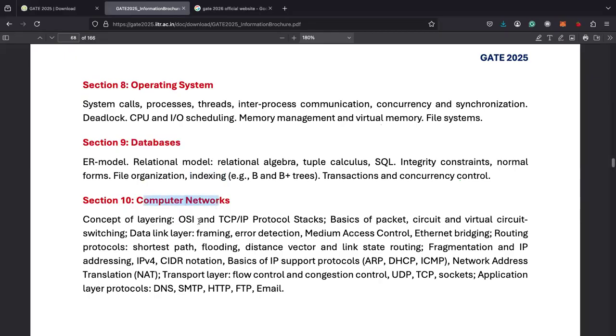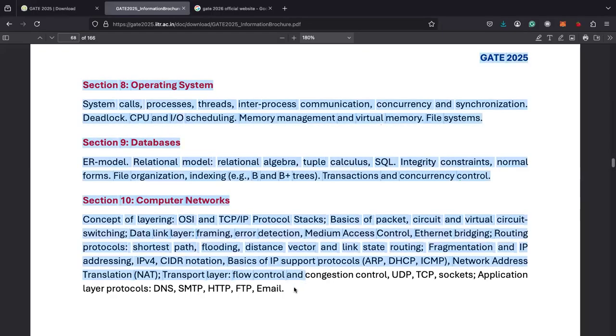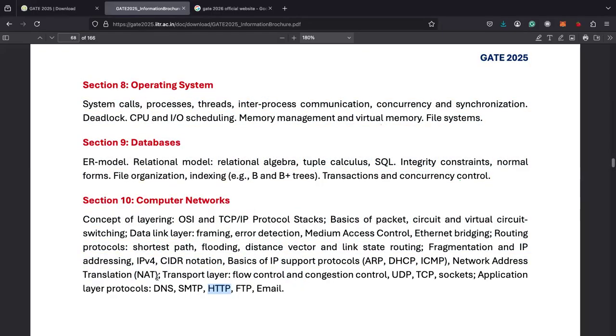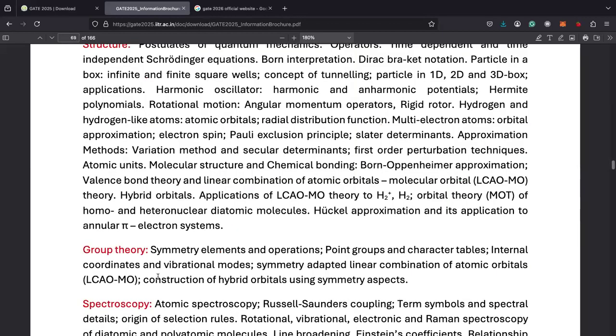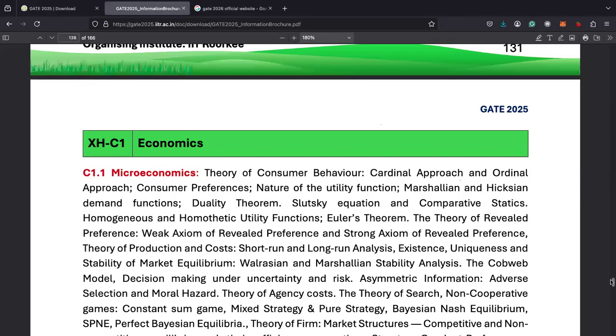Next section is computer network. So again, this is a difficult thing. How does the internet work? It is based on computer networks. If you are sending some message to your friend, then it goes through this computer network. Some protocols will be there, how packets are traversed, and different topics will be there. You can see HTTP, email, and everything. So again, they have a syllabus for different things here.